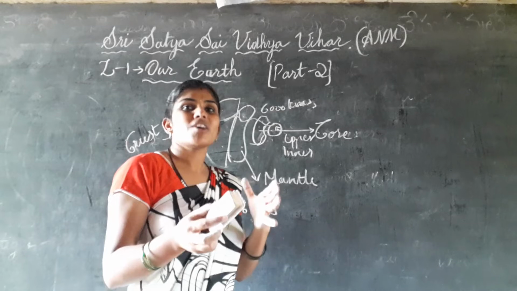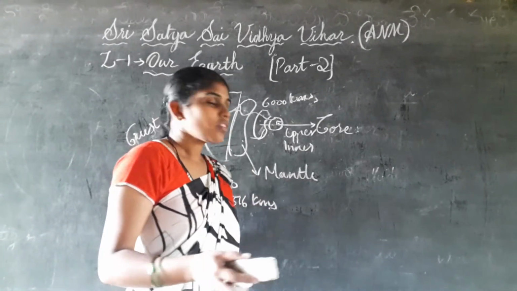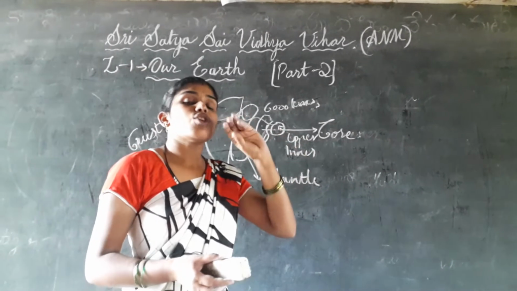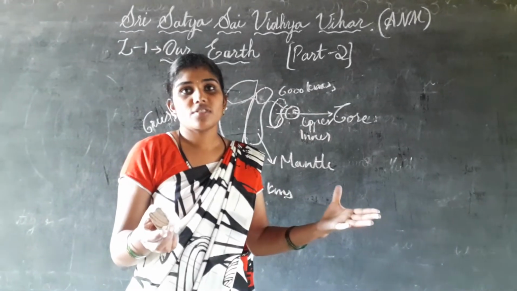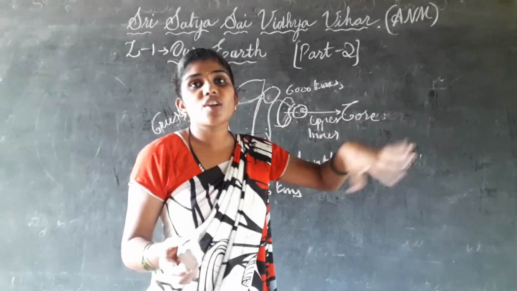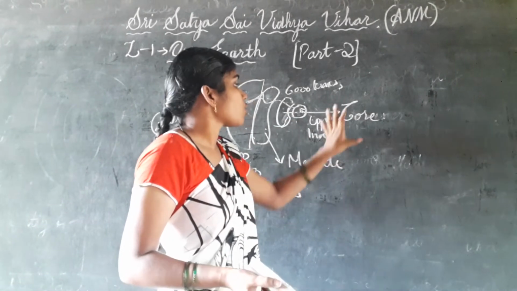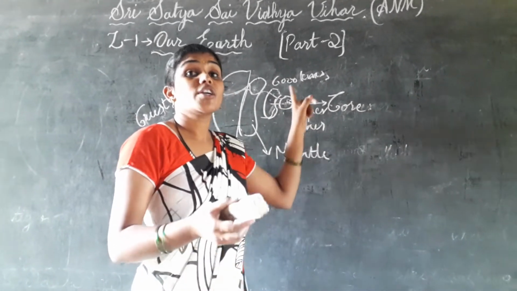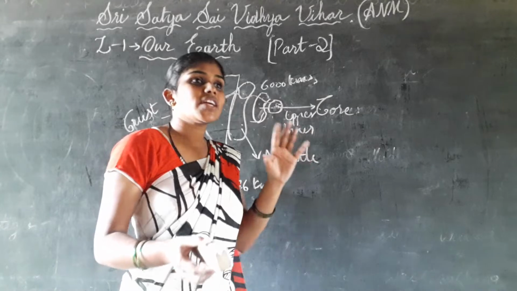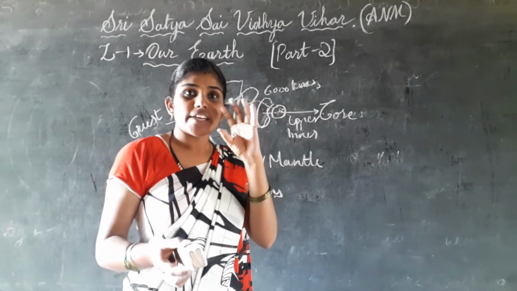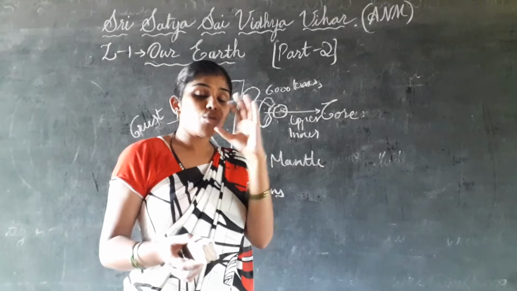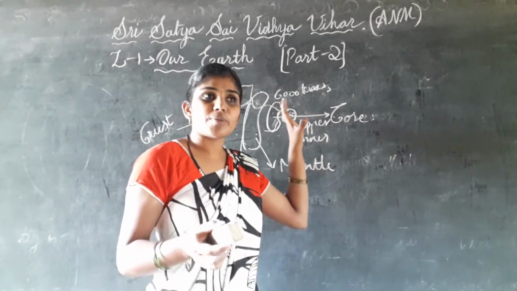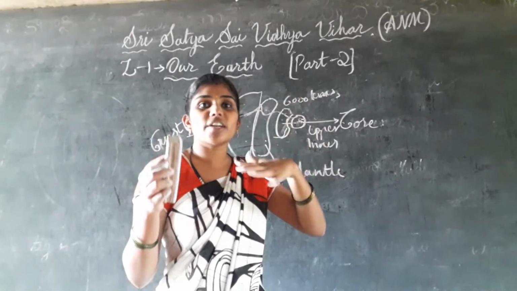There will be so much temperature inside the earth. That's why we all know that due to the increase of temperature, solid items will change into liquid items. So that means we can say that the core present inside is completely liquid, hot burning liquid. How do we see water boiling on the gas at 100 degrees? In the same way, the core inside the earth is always burning at a high temperature.